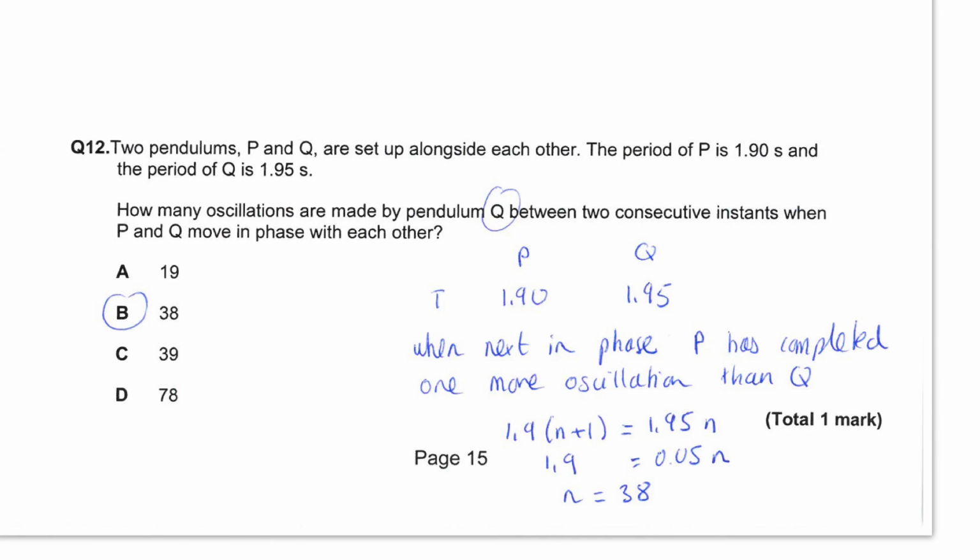Notice that the answers 38 and 39 are both given in the question. Do be careful. You're asked for how many oscillations are made by Q. Q was the pendulum with the longer time period, so it makes the smaller number of oscillations, which is 38.